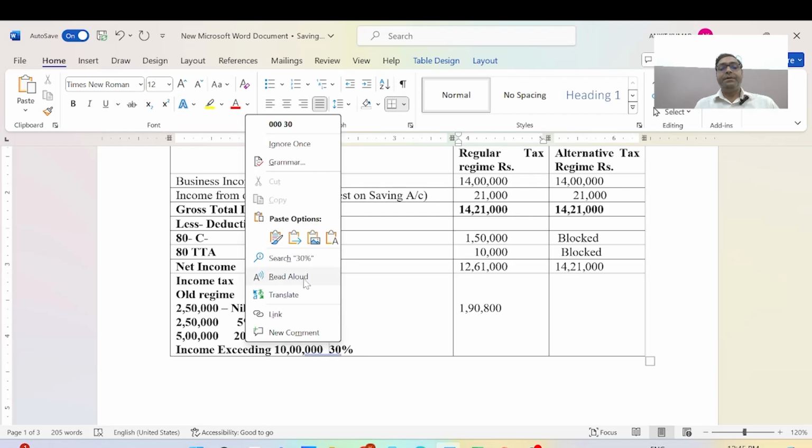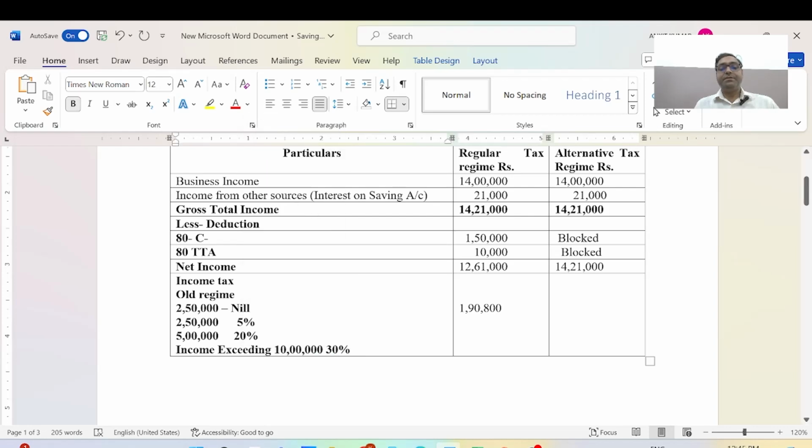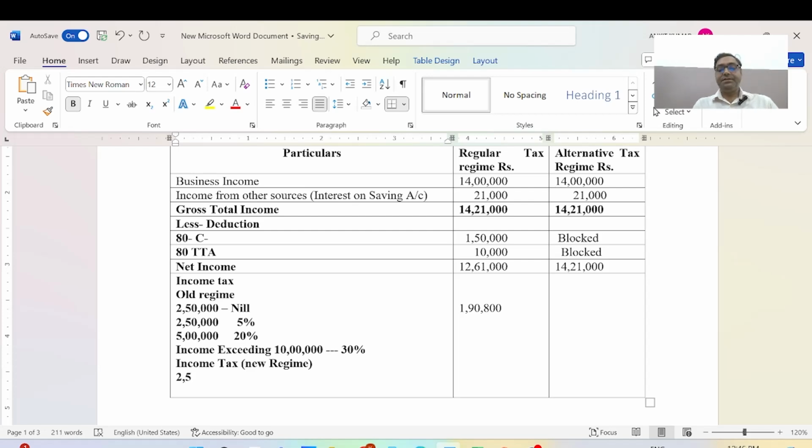Now I will discuss on the basis of the new tax regime. It will have different income slabs. I will mention here the income tax as per the new regime. We will mention here the first 2,50,000, which will be nil.